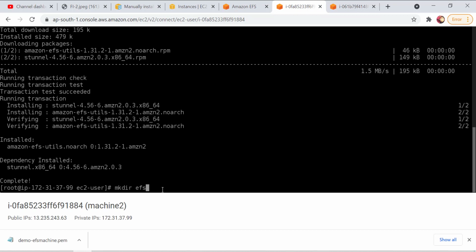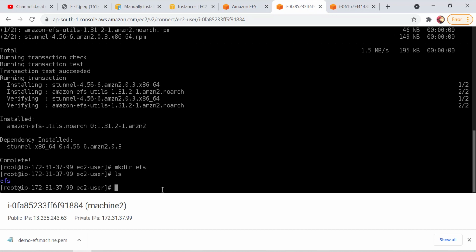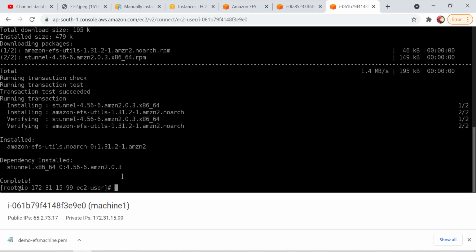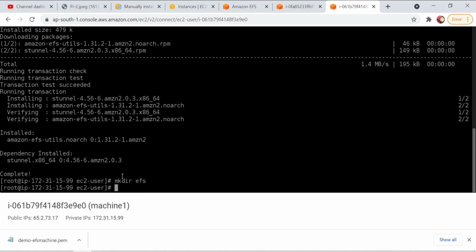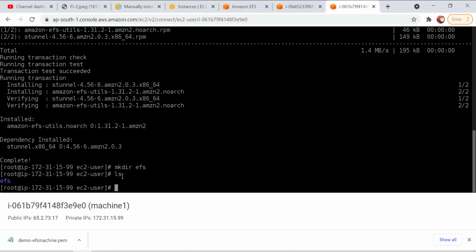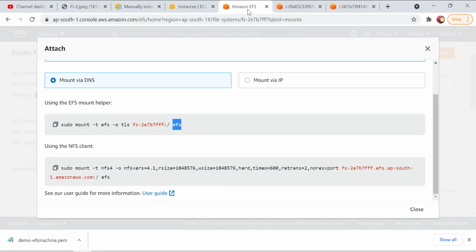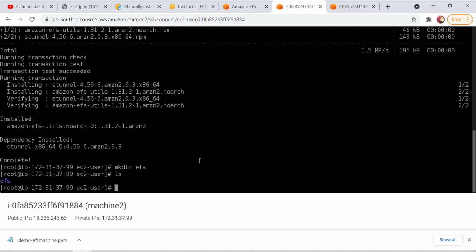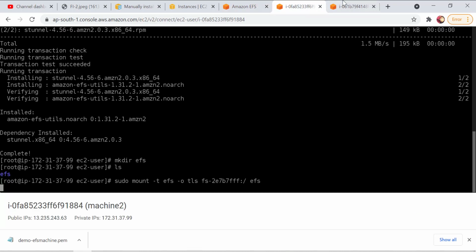Okay, so let me just create a directory and let's see if the directory is created. Yes, ls means listing. mkdir creates a new directory with the name EFS. Again here also I will create a directory, and when I put ls, the listing of my directory, which is EFS, will come here. Okay, perfectly fine. Now let me copy this and paste it here. Meanwhile it is doing its work. Let me paste it in both the machines. Okay, in both machines it's done. So mounting is now done.